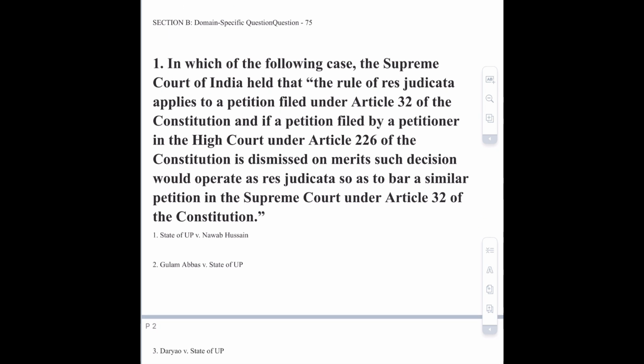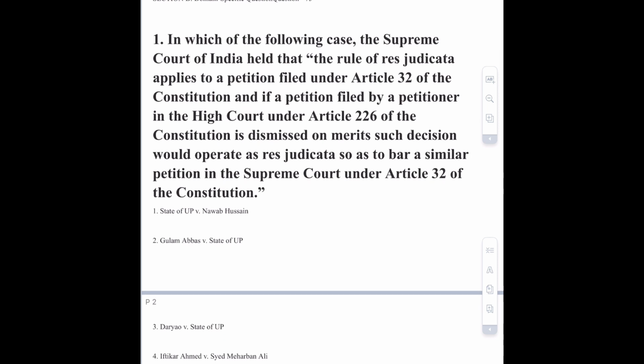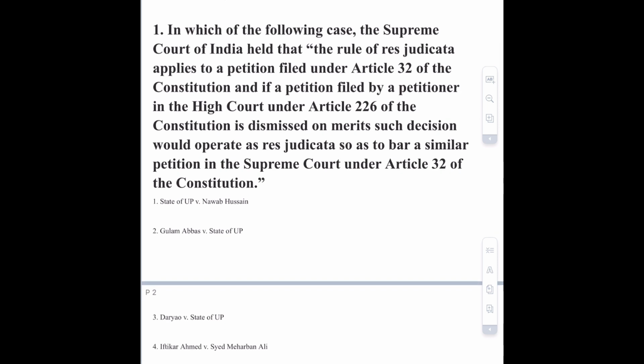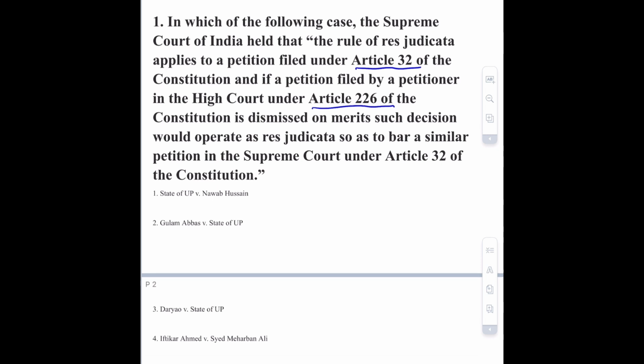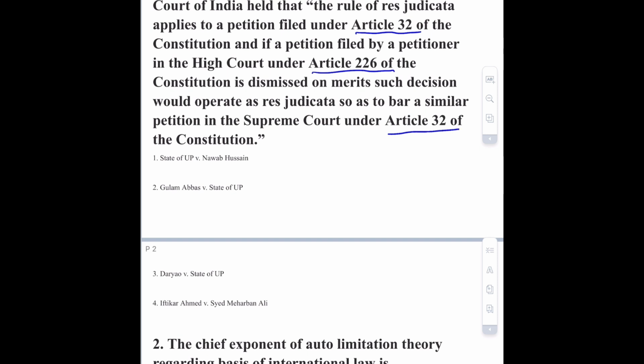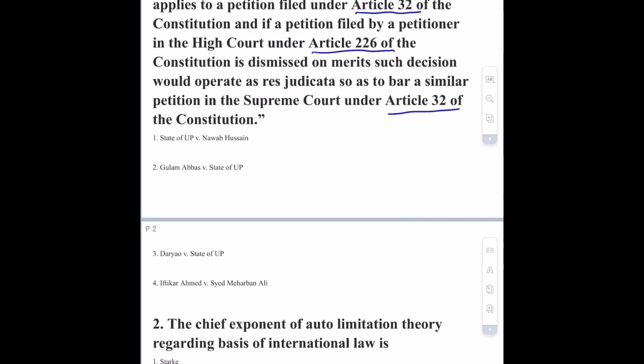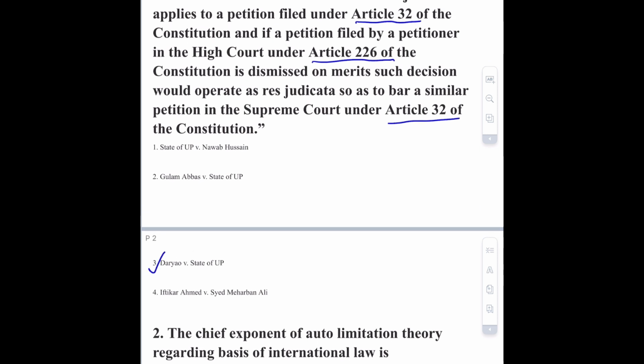The first question is, in which of the following cases the Supreme Court of India held that the rule of res judicata applies to petition filed under Article 32 of the Constitution, and if a petition filed by a petitioner in the High Court under Article 226 of the Constitution is dismissed on the merits, such decision would operate as res judicata so as to bar a similar petition in the Supreme Court under Article 32 of the Constitution. The right option of this question is option number 3, that is Daryao versus State of UP.